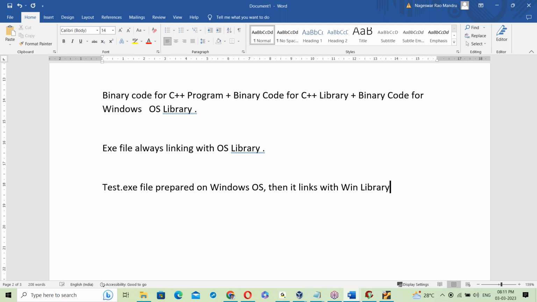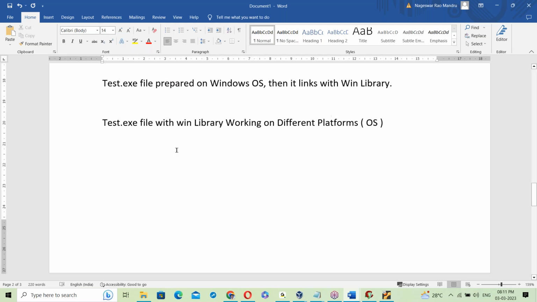Now let's see how this test.exe file with the Win library works on different platforms and operations. How is it working on different platforms here? Let us see about it.